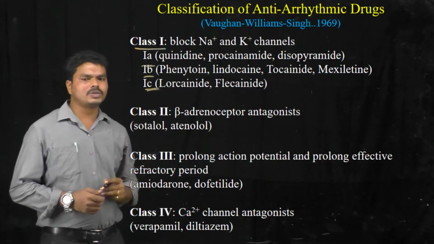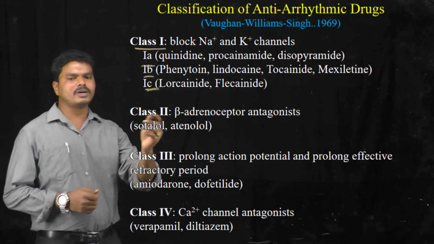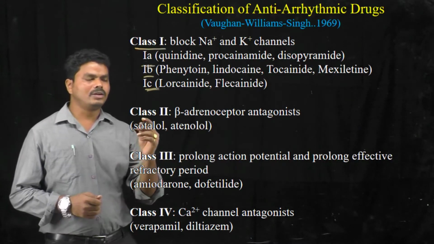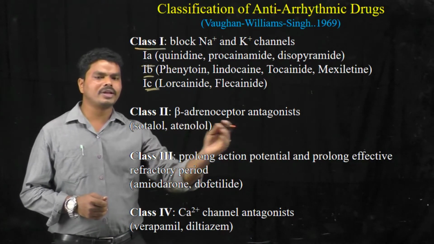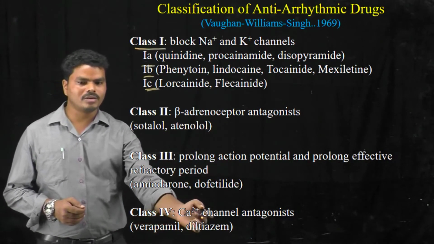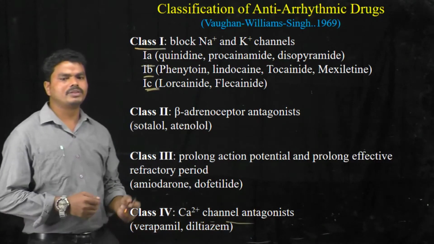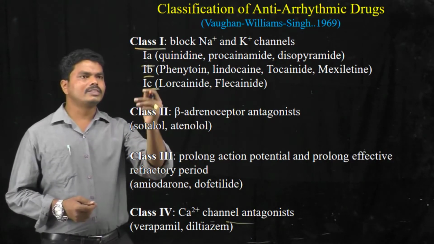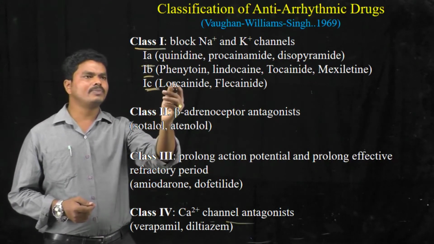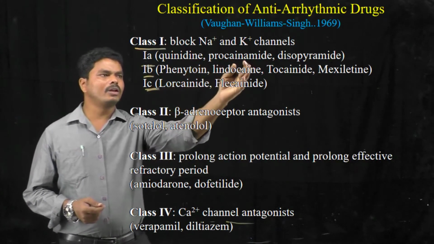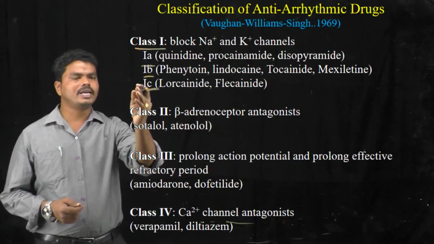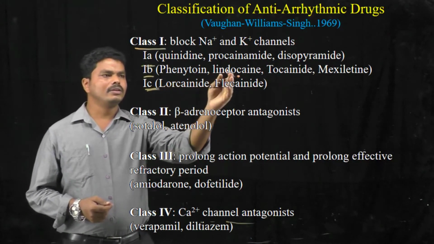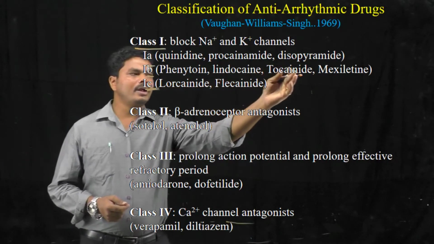Class 2 drugs are the beta adrenoreceptor antagonists, and class 3 drugs are the drugs which prolong the repolarization phase. Class 4 drugs are the calcium channel blockers, or calcium channel antagonists. For class 1A drugs, examples are quinidine, procainamide and disopyramide. For class 1B drugs, examples are phenytoin, lidocaine, tocainide and mexiletine.